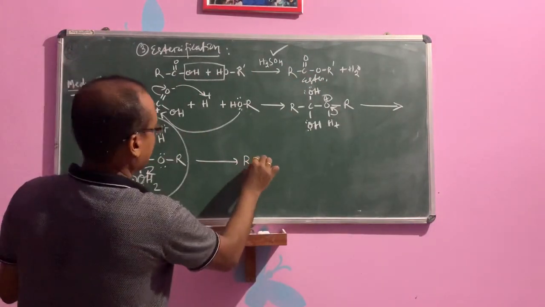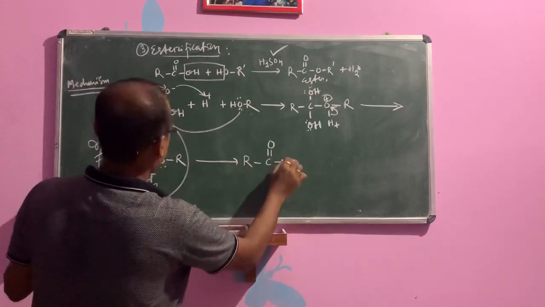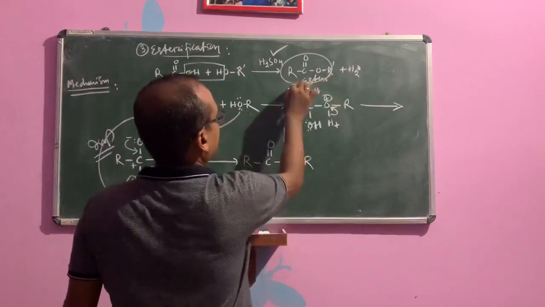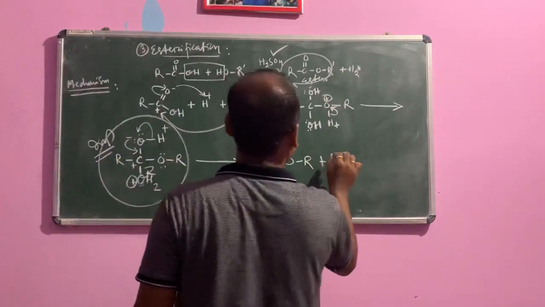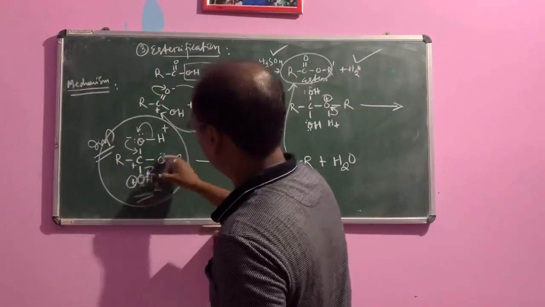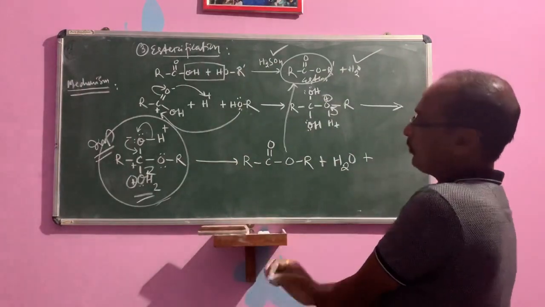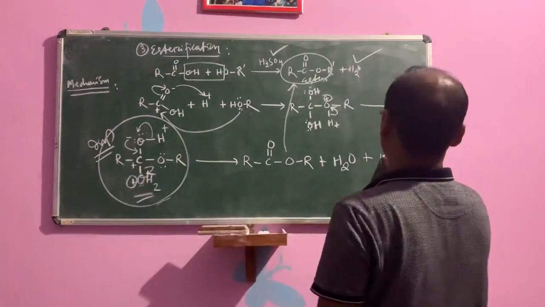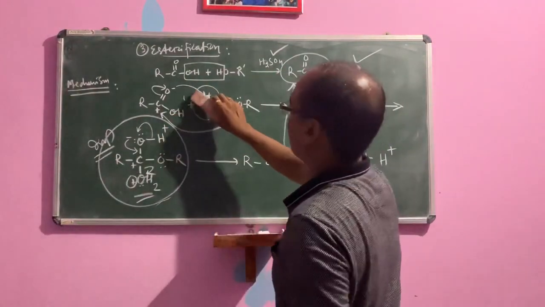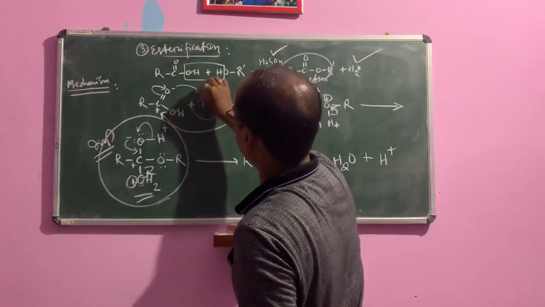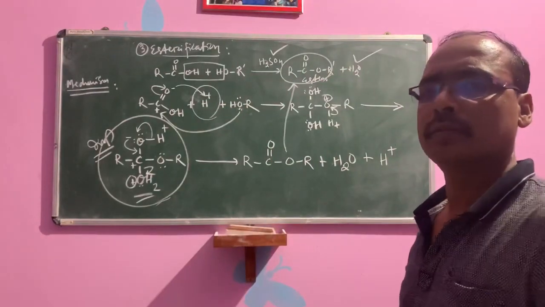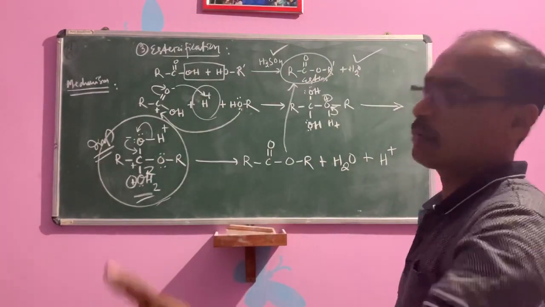Now see, R C double bond O OR plus H2O, formation of H2O plus proton, removal of proton. Because you have added the catalyst, na? Catalysts just carry out the reaction and do not participate in the formation of the product. Okay, these help to carry out the reaction.